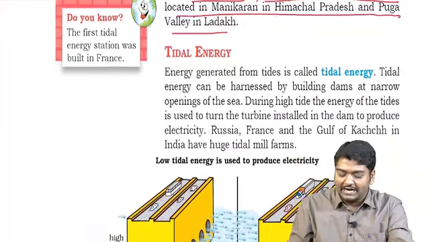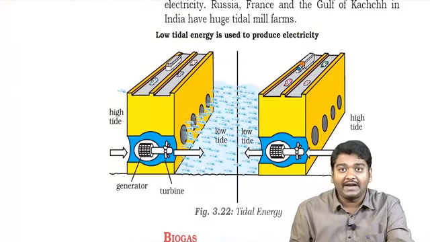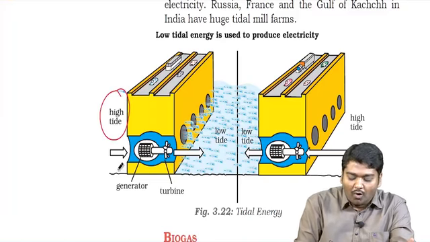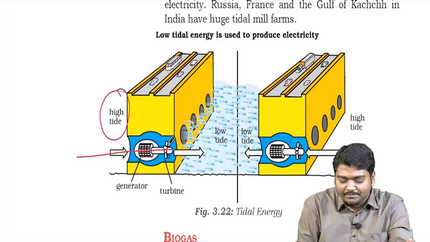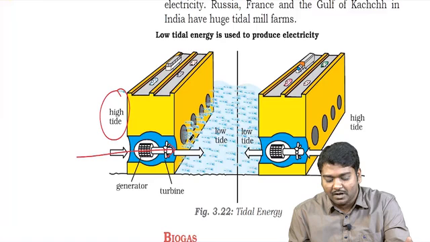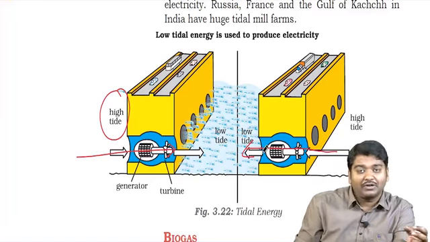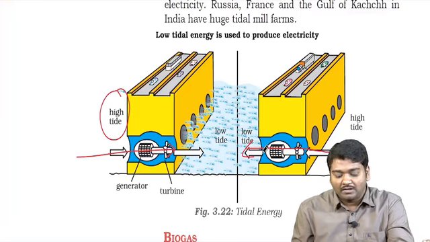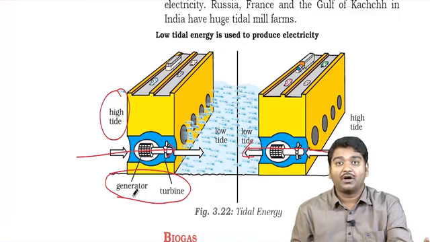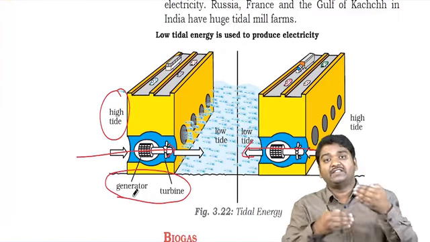Then you have to look at tidal energy. What is this? I have told you about high tide and low tide, correct? Whenever you have high tide, water actually enters and runs the turbine and they produce electricity. So during low tide, water will go back, and even during that time we usually observe that electricity is produced. Whenever the water moves in and goes back with force, at that time the turbines will rotate and produce electricity.